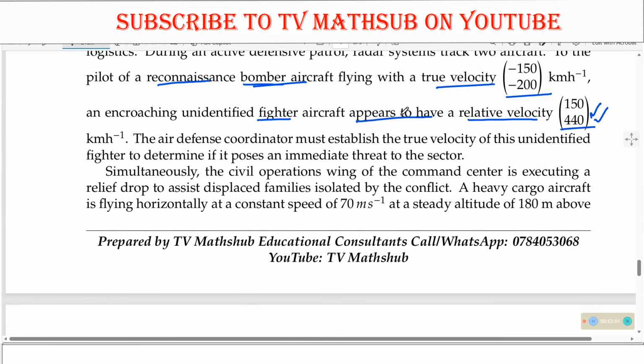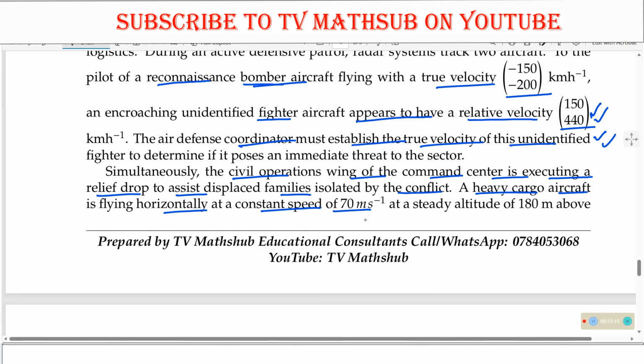So in part B, they are telling us that the air defense coordinator must establish the true velocity of his INID. Okay, so that one is done, the true velocity. So simultaneously, the civil operations wing of the command center is executing a relief drop to assist displaced families isolated by the conflict. A heavy cargo aircraft is flying horizontally at a constant speed of this.